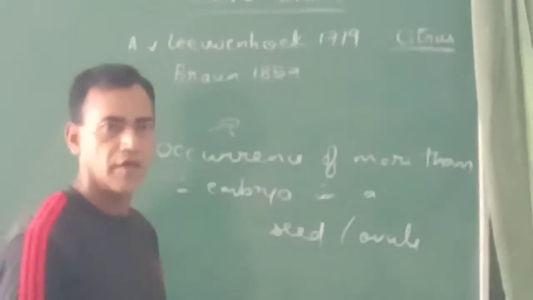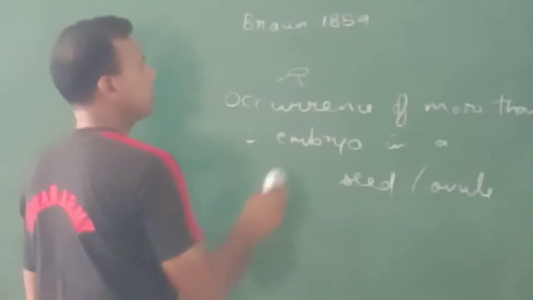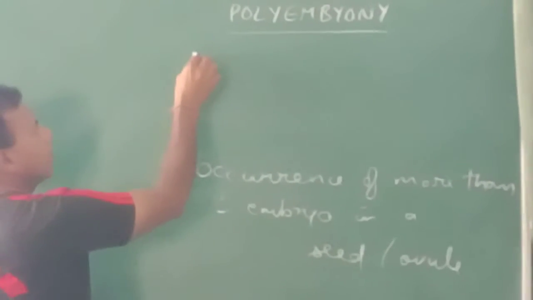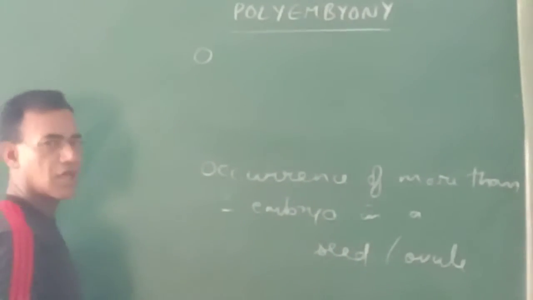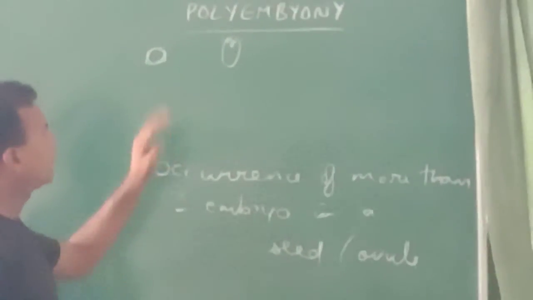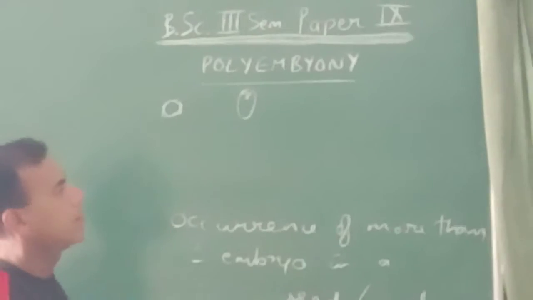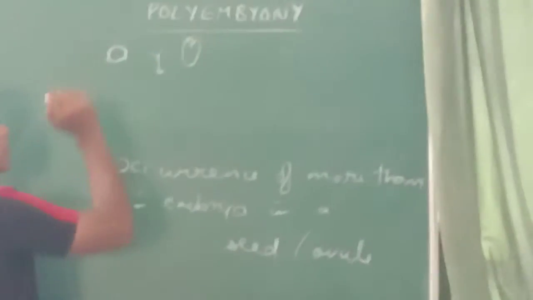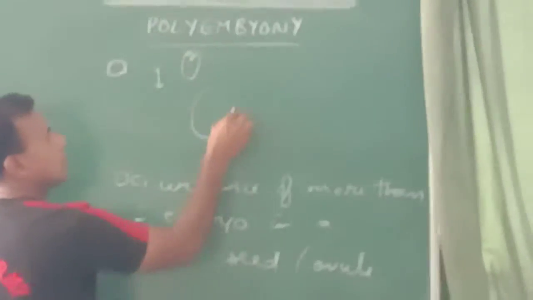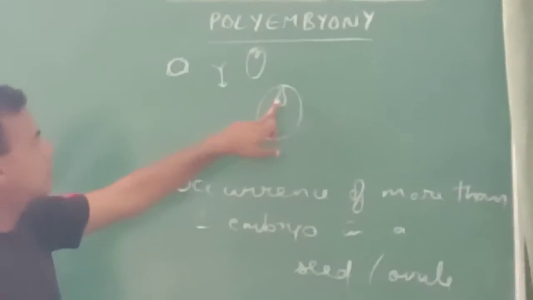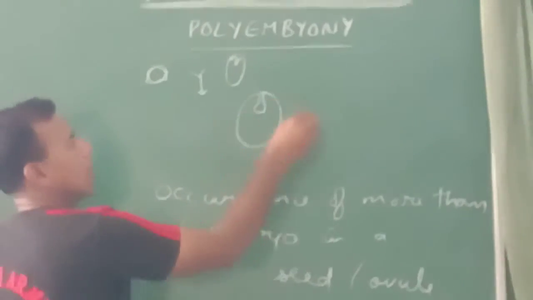Till now, what we have read in plant embryology: first of all, we discussed the development and structure of male gametophyte. Then we studied the structure and development of female gametophyte. Then we covered the fertilization process, in which we discussed that one of the sperm cells fertilizes the egg cell to make the embryo.